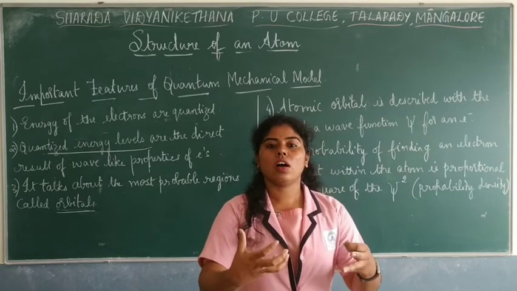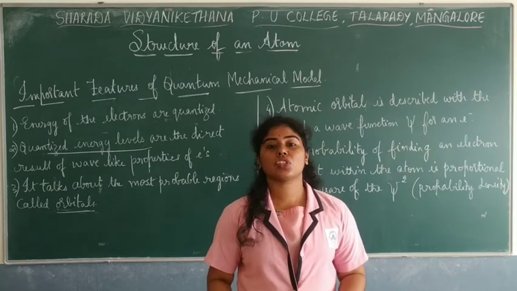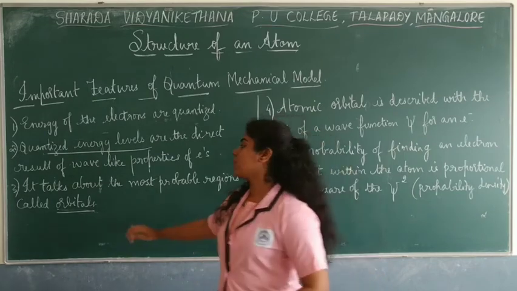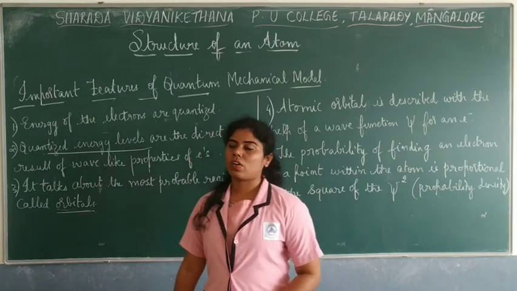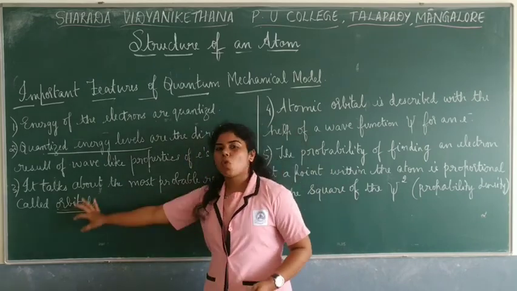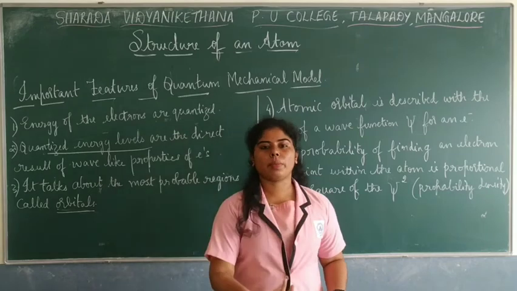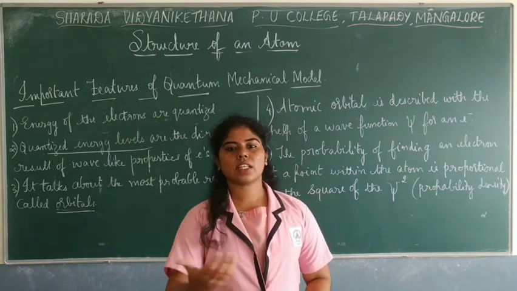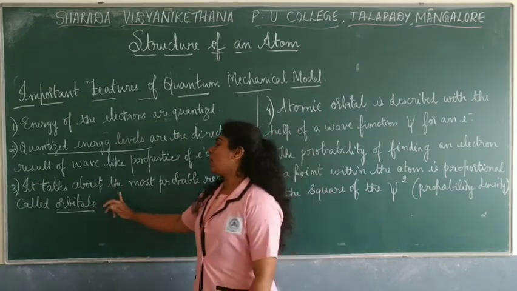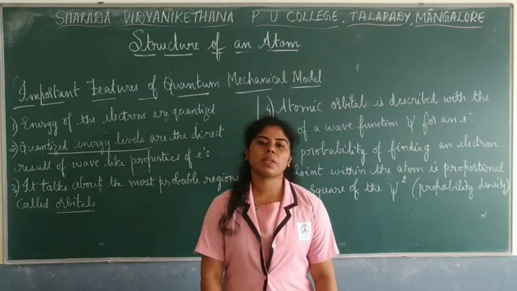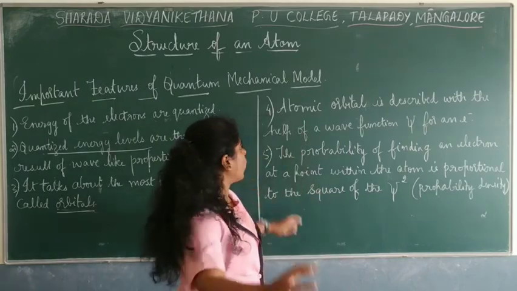How high the chance of finding an electron is given by the orbitals. This will be clearer when I talk about orbitals and the energy levels in the next class, but for now, the orbital concept is given by the quantum mechanical model.